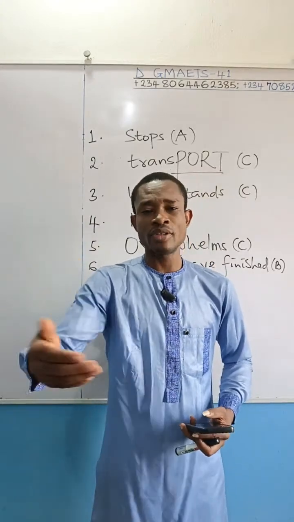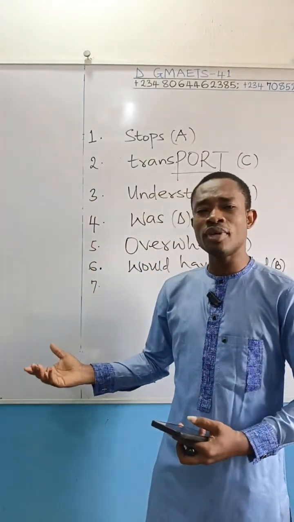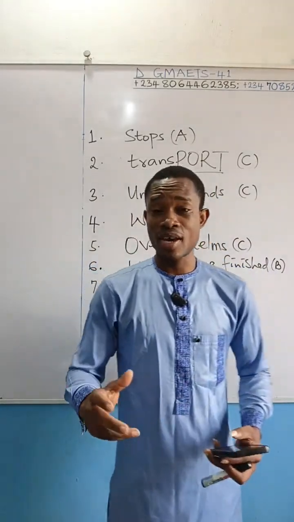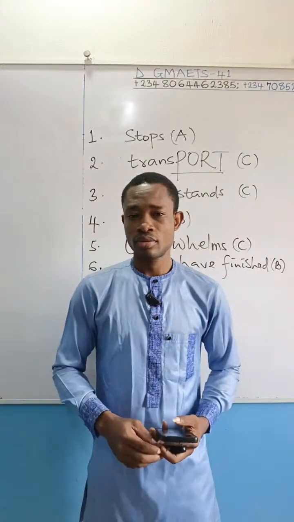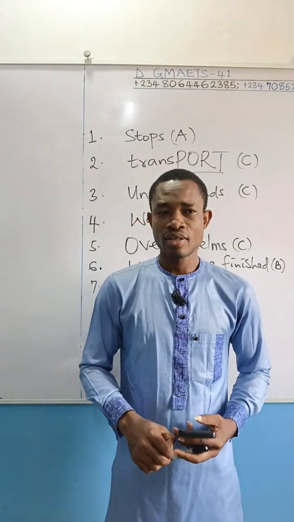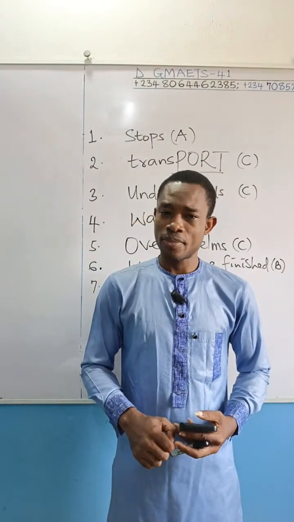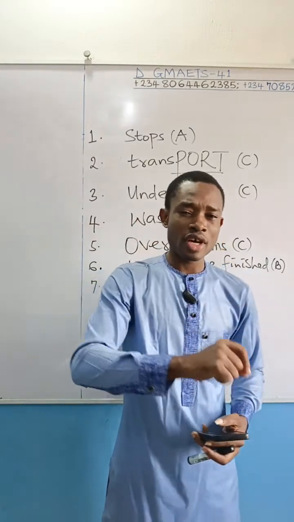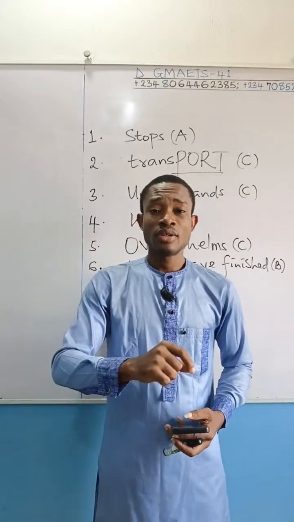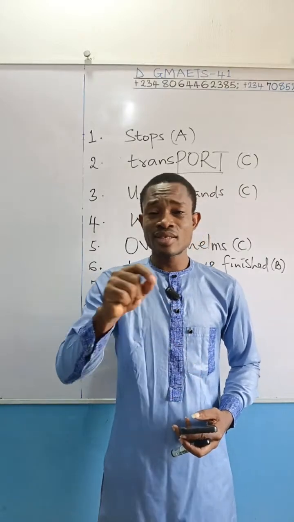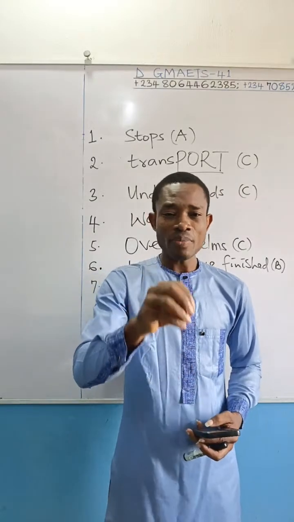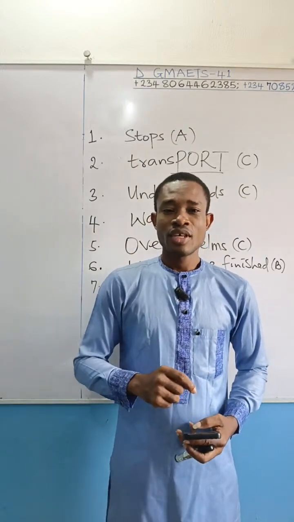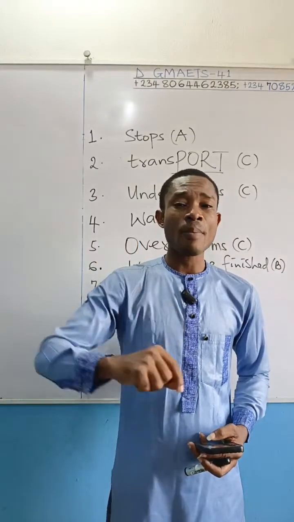Okay, it had happened that at some time in the past, perhaps we have seen someone become an eagle. Did you get that right? And it's not possible. Now, the correct thing that will go here will be were. All right? Because in this case, the verb used there will be subjunctive. It will be what? Subjunctive.